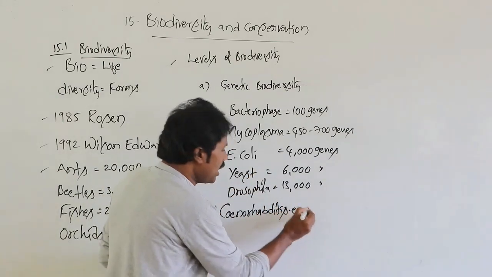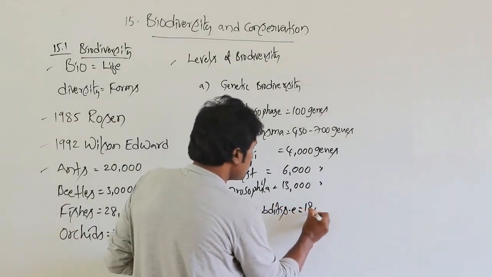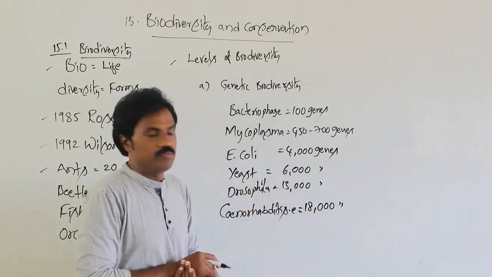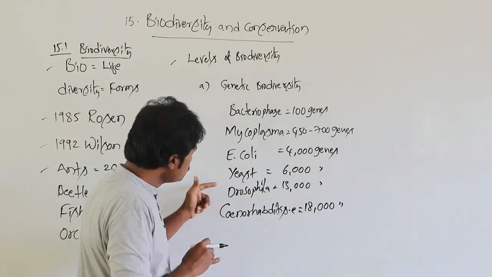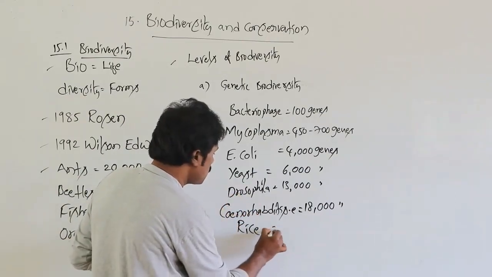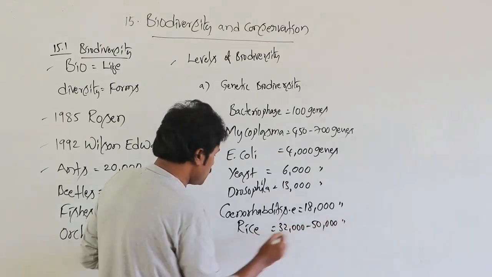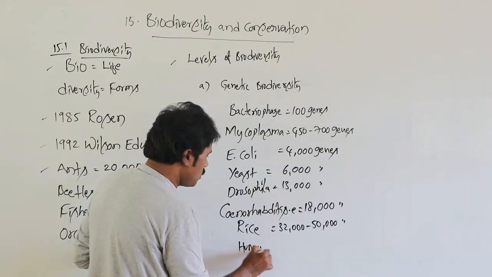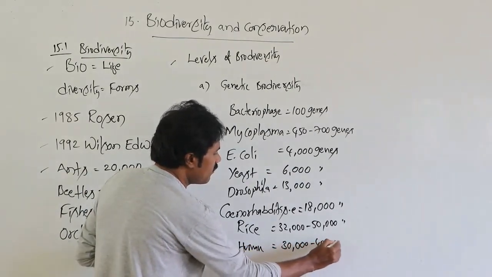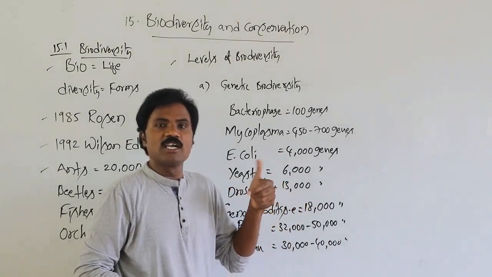Caenorhabditis elegans is a free-living nematode organism. It has about 18,000 genes. In rice, there are 32,000 to 50,000 genes. Human beings have 30,000 to 40,000 genes. So there are various numbers of genes in different types of species.